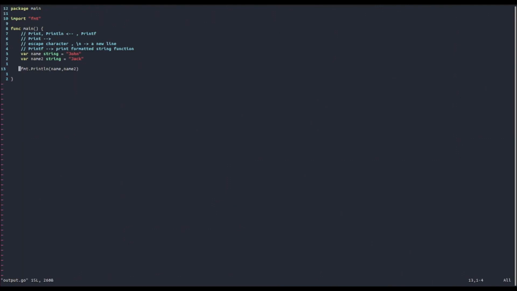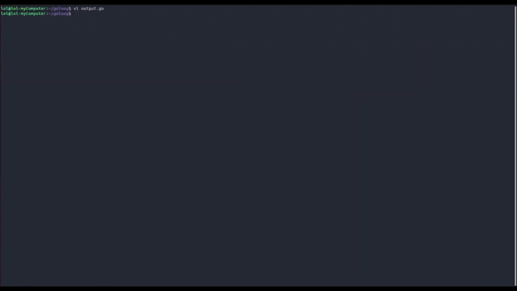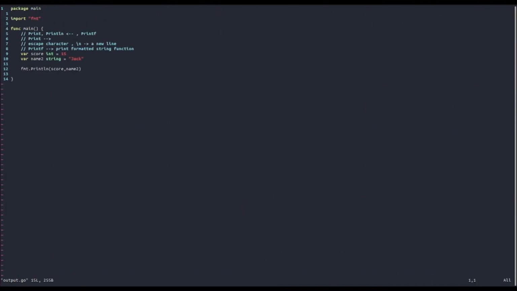But imagine we want to immerse these 2 values, which of course are variables, and that they might change throughout the program. Maybe, for example, suppose that this was not a name, but a score. So for example, a score of integer type, equal to 15, and then you had score here. Let's run this. You will get 15 Jack. So you could say Jack has scored 15. The score, of course, can change throughout the program, because imagine you're trying to write a game of some sort, and then the score gets updated every time a player does something.